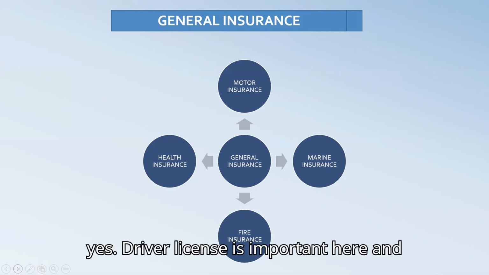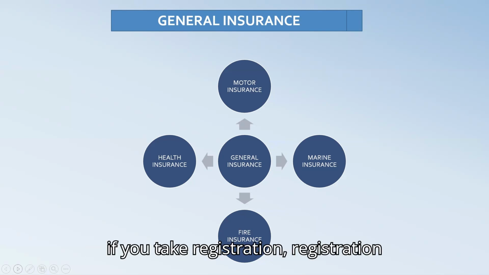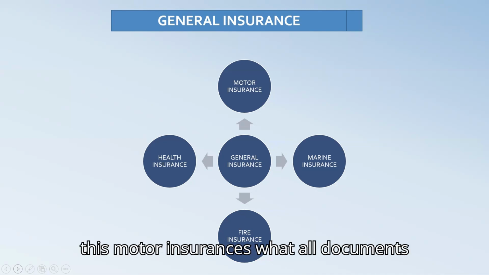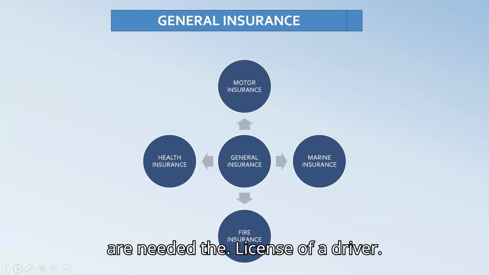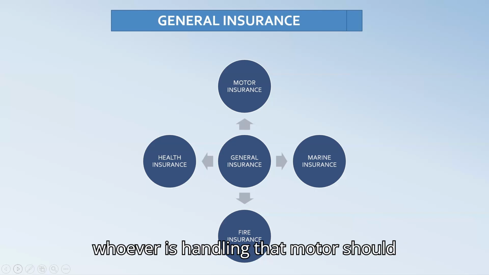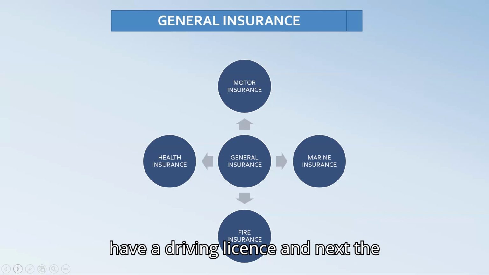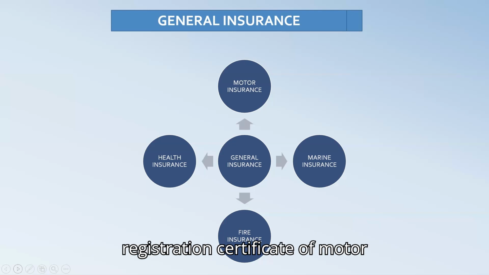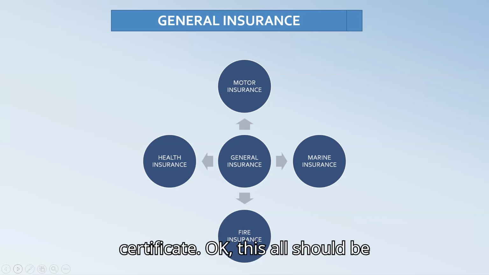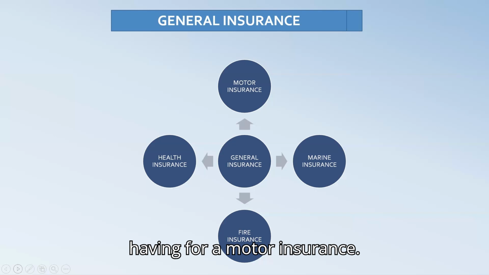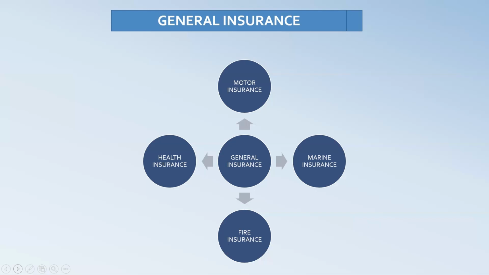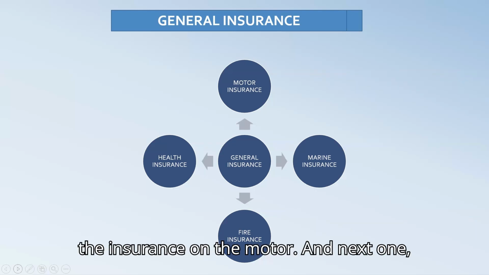If you take examples, the driver license is important here. The registration documentation is very important, and an updated pollution control certificate. To have motor insurance, what documents are needed? The license of the driver, whoever is handling that motor, should have a driving license. Next, the registration certificate of the motor vehicle and the updated pollution control certificate. All of this should be there for motor insurance. And this motor insurance will help when a vehicle meets with an accident, to claim the insurance on the motor.